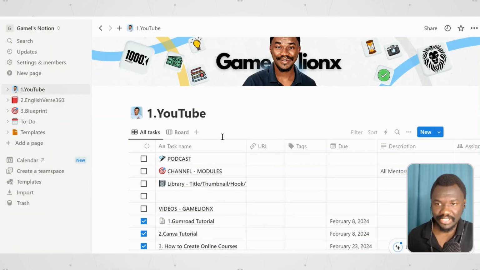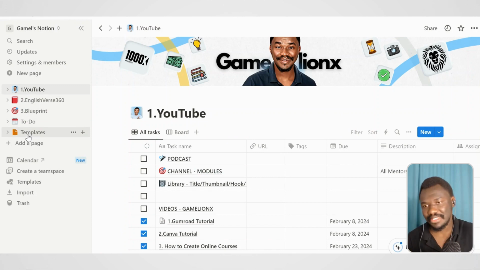It actually contains my finances, the things I do, the projects that I handle, and everything that I do, all in just one, two, three, four pages actually. So we have one, two, three, four, and then also I have a place for templates. And these are templates I'm going to share the link with you also, that you can actually download for free. These are templates from great people like Ali Abdaal, Thomas Frank, and also other templates that I found from other places. But to streamline my work, I make it very simple.